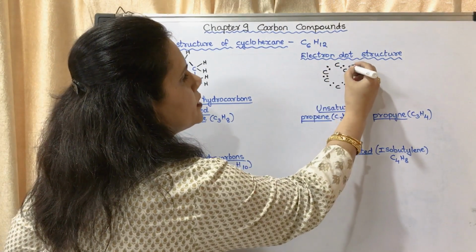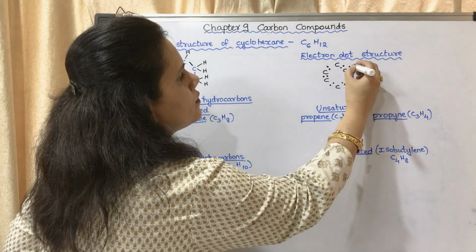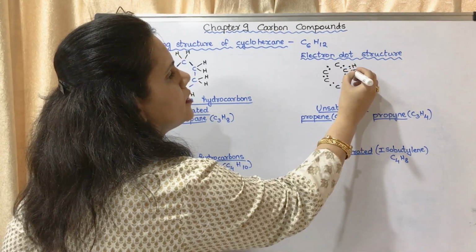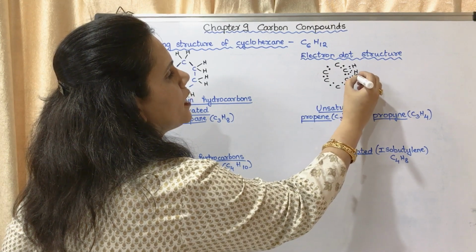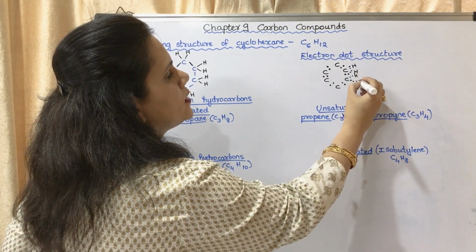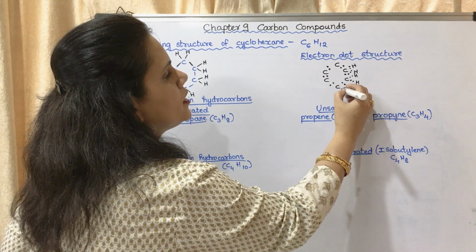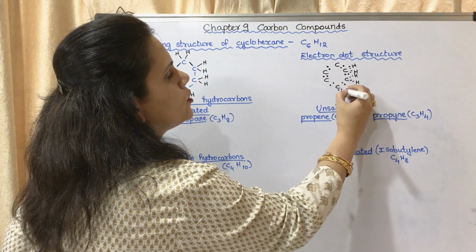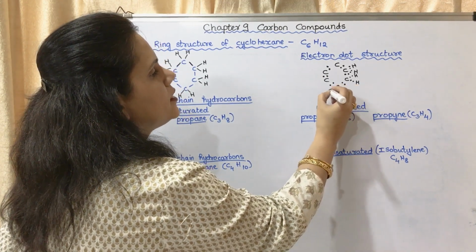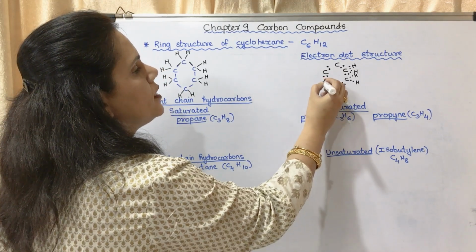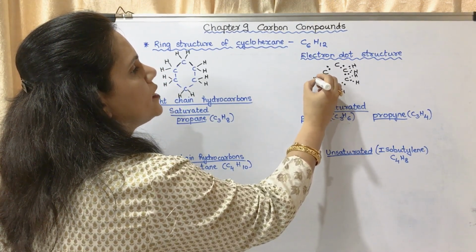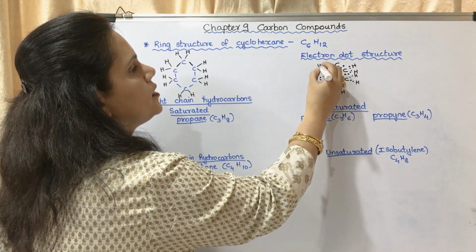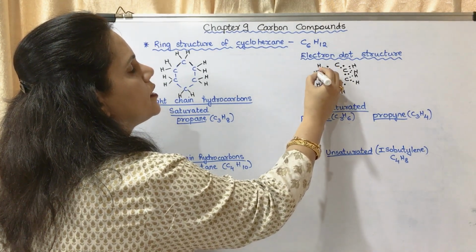This 2 will pair with hydrogen, this 2 with another hydrogen, and so on. I am showing it like this for you to understand.